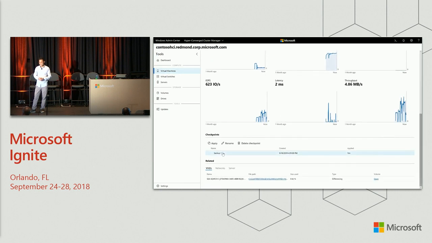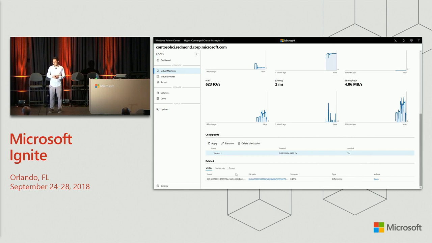Below that, we have checkpoints. You can apply a checkpoint, delete a checkpoint. And we also have a related section showing you the VHD files that are used by this VM. You can switch over to networks, and we'll show you the network adapter. And also a server tab that shows you which server, the host server, the VM is running on.